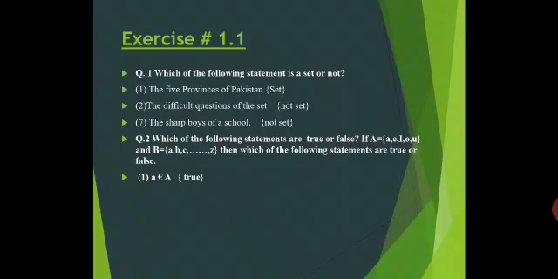Look at the set A. There are A, E, I, O, U. This sign is belongs to. We said belongs to, or maybe element of a set. So A is in set A, so that's why it's true. Next is F belongs to A. It's false, because in set A there is no F. Next is A is equal to E, so it's not true.